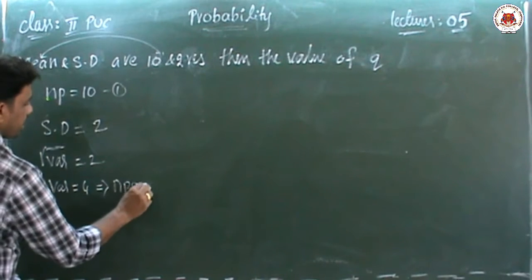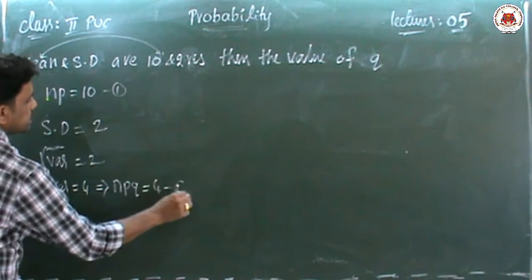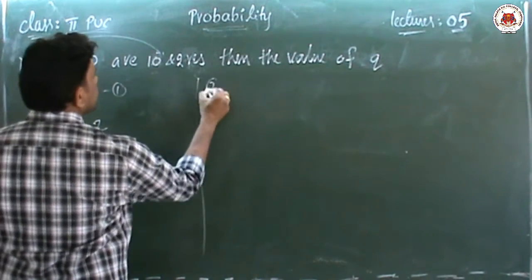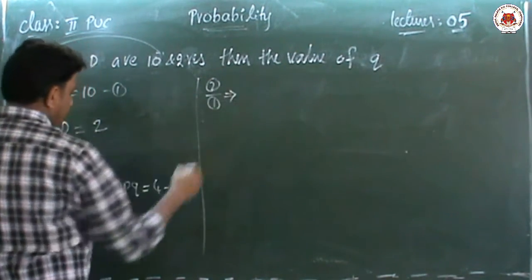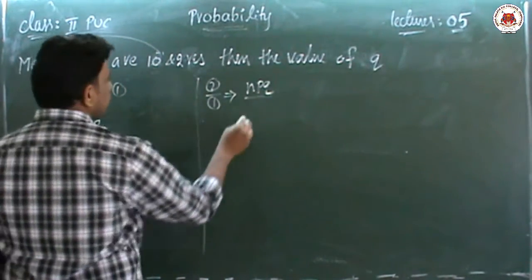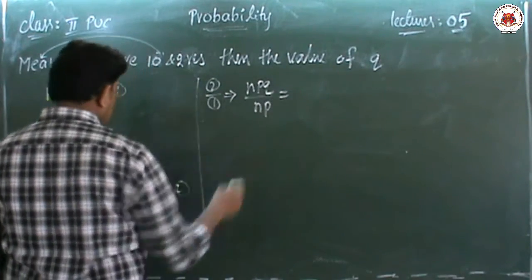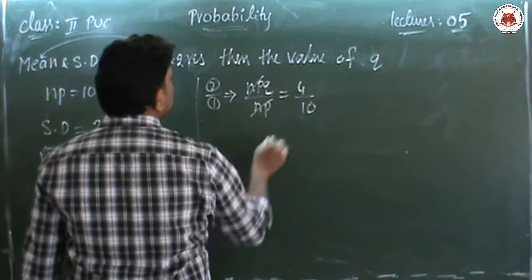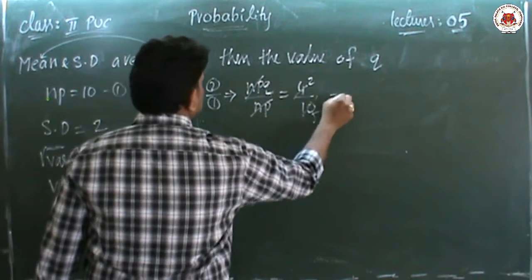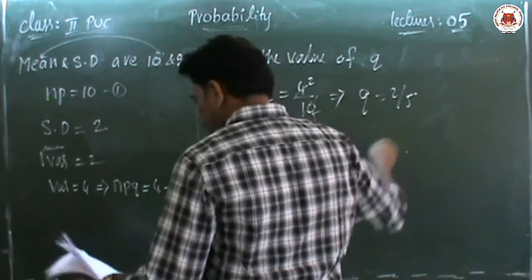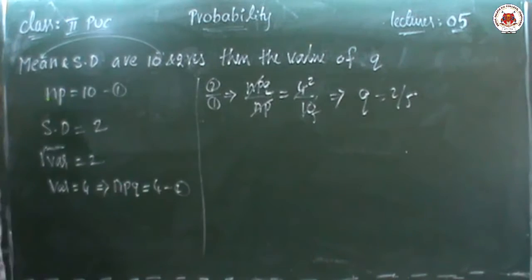Variance means NPQ equal to 4. This is the second equation. Now as usual, second equation by first equation: NPQ by NP is equal to 4 by 10. NP cancels, 2 2s are, 2 5s are. So finally we got the Q value. What is the Q value? The Q value is 2 by 5. In this manner we will find out the Q value.